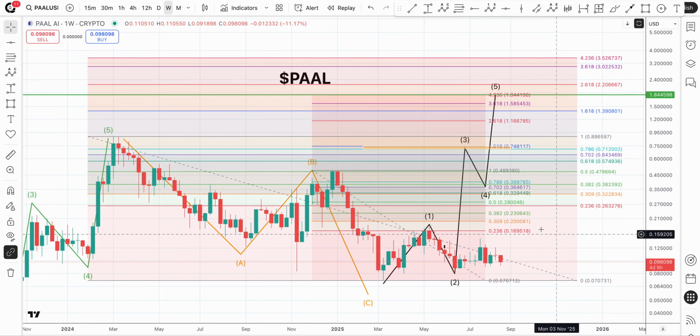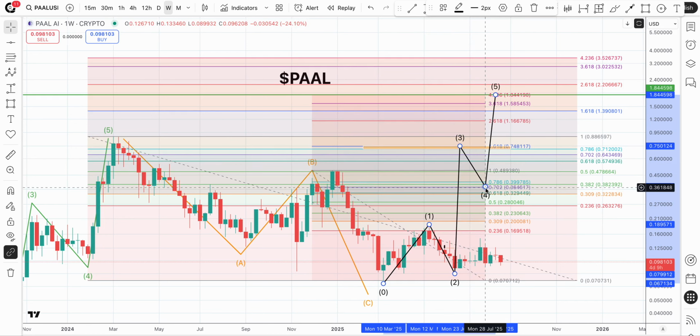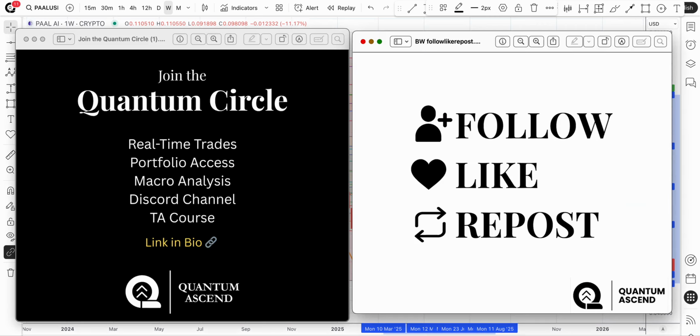So what I'll say, guys, is, as we get moving here, I'll keep you in the loop. If this third wave doesn't quite end up getting as high, gets down here, this price movement could look a little bit different. Targets could be adjusted, but for the time being, I feel really good about a full extension at minimum of that Trump pump range. So run up to 75 cents, fall back to 36.5 cents. Final target, $1.84, my friends. That's what we're looking at for PAAL today.